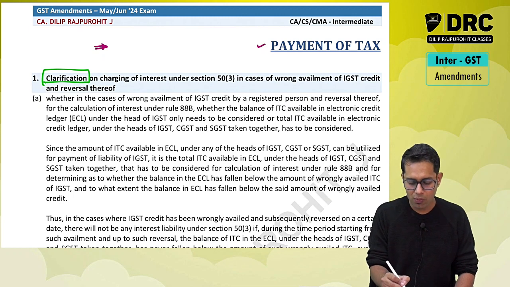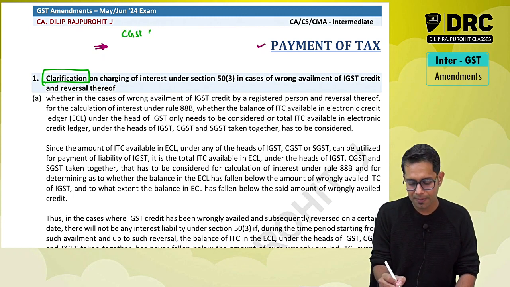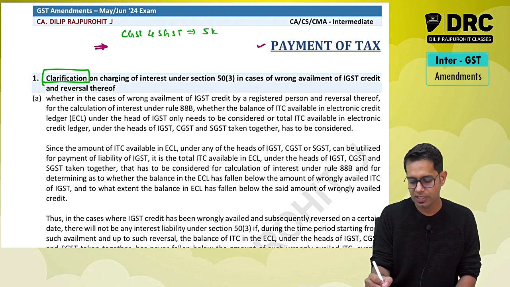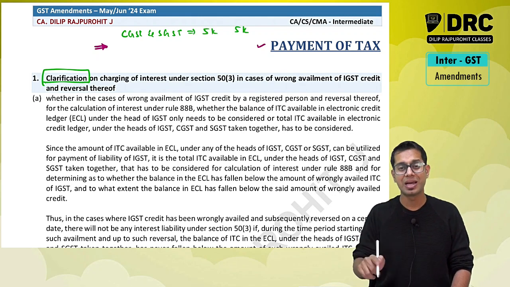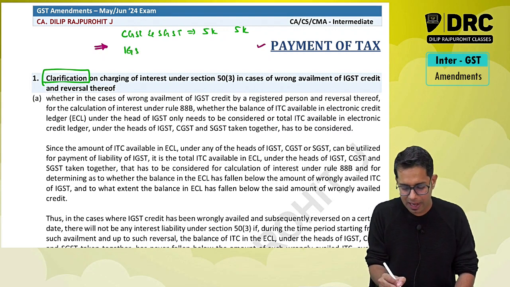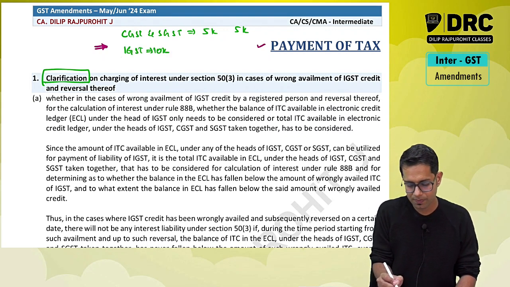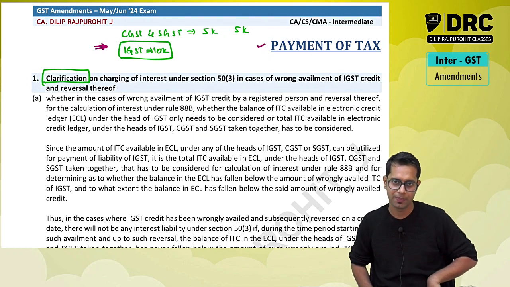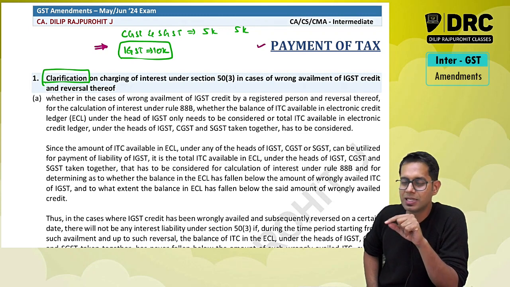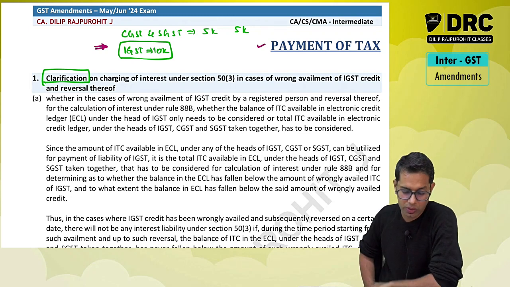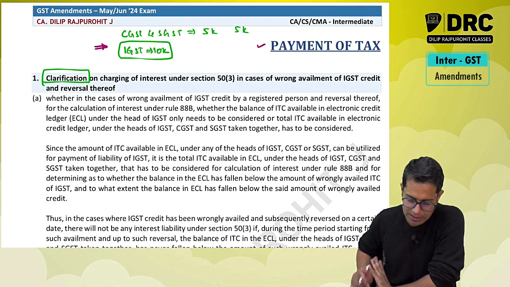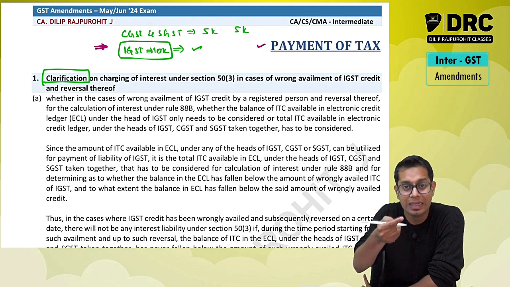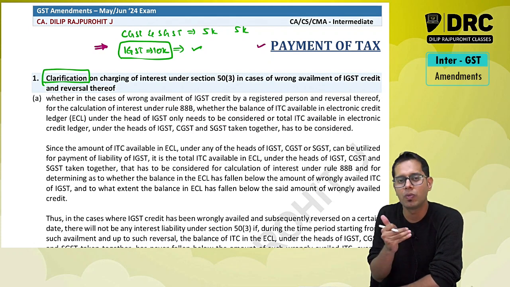Say for example, I wanted to take credit of CGST and SGST 5,000, but by mistake I have taken credit under the IGST head, 10,000 rupees. What is happening in this case? There is wrong availment of input tax credit. Instead of taking the credit under CGST and SGST, I have taken the credit under IGST. So there is wrong availment of input tax credit. Now since there is wrong availment, I will have to pay interest.